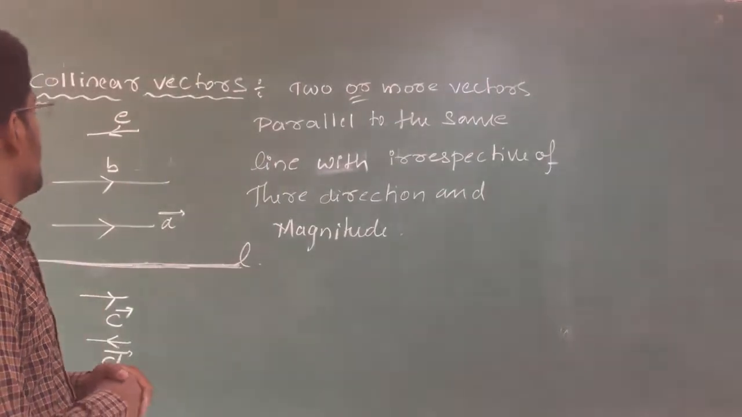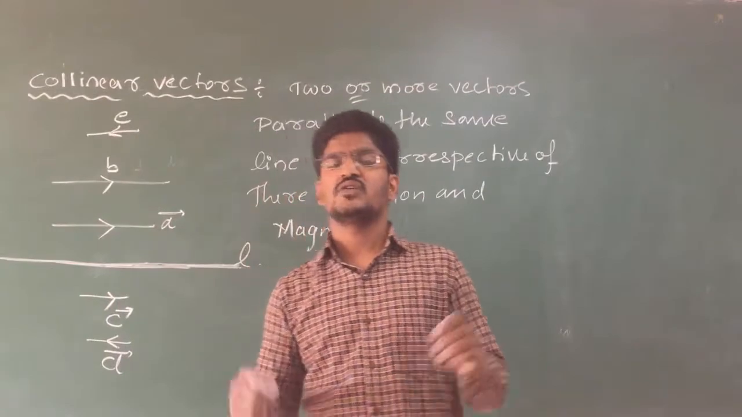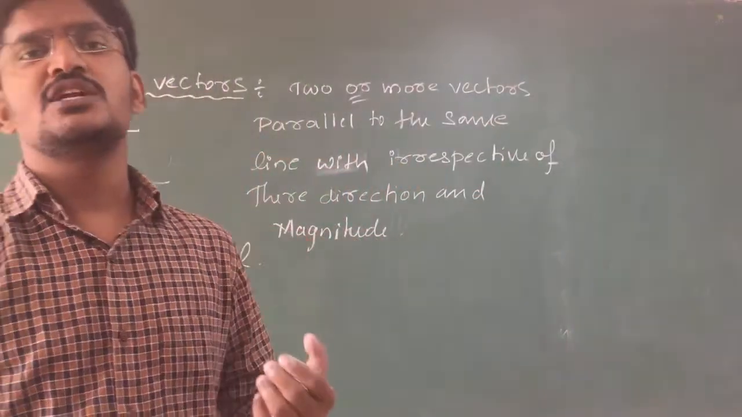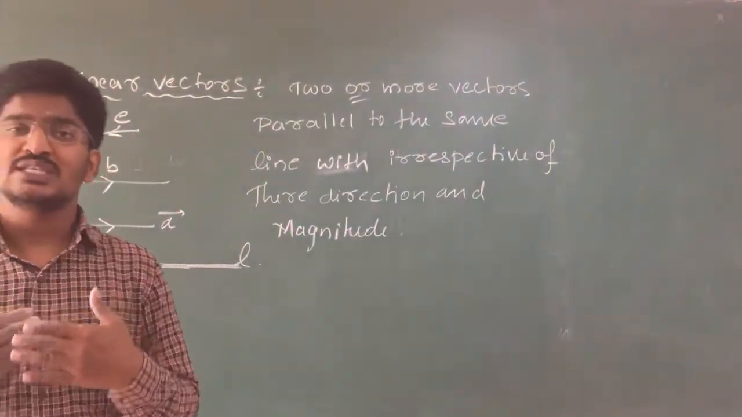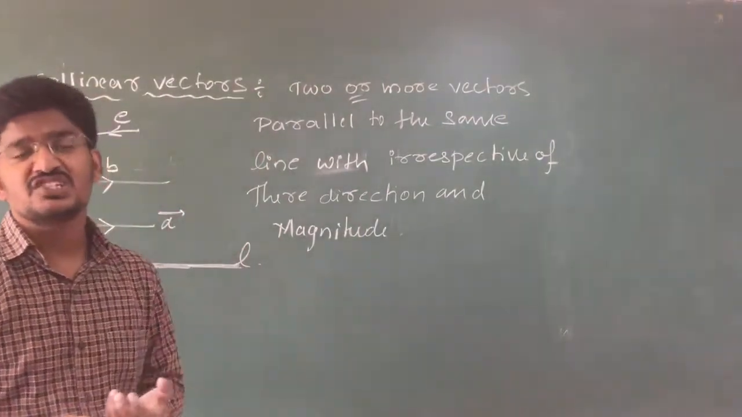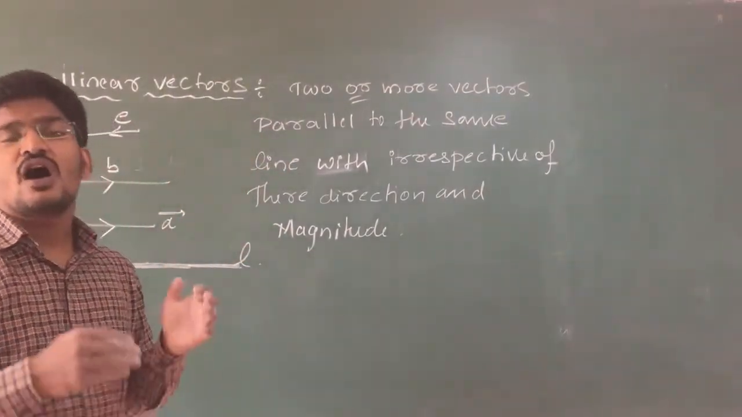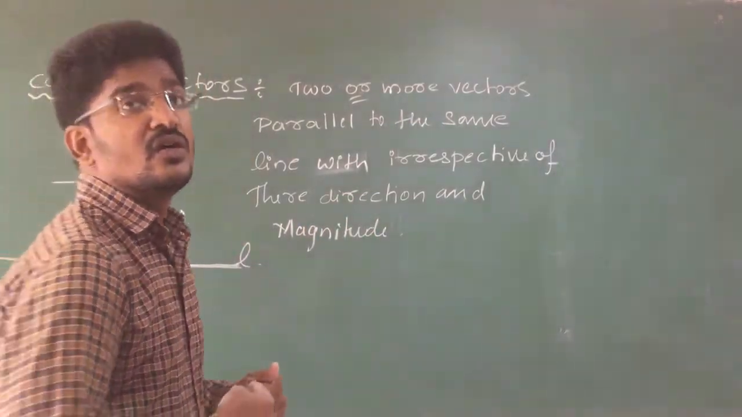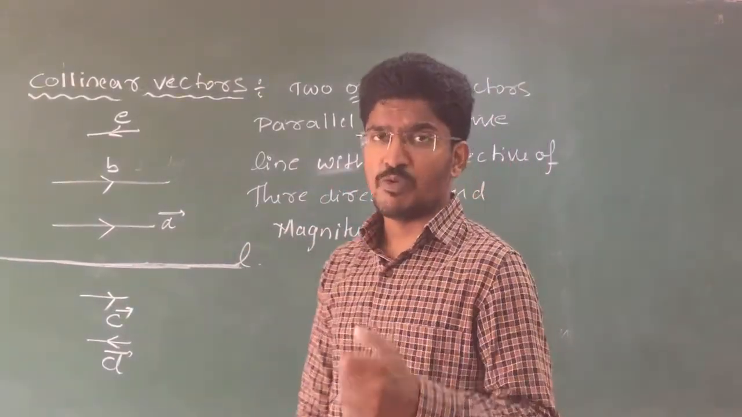Clear? So now you understood what is collinear vectors. What are the collinear vectors? Collinear vectors means two or more vectors which are parallel to the same line. Two or more vectors which are parallel to the same line irrespective of their magnitude and direction, or you can say irrespective of direction and magnitude, are called as collinear vectors. Clear students? So make a note of my classes by pausing the video.